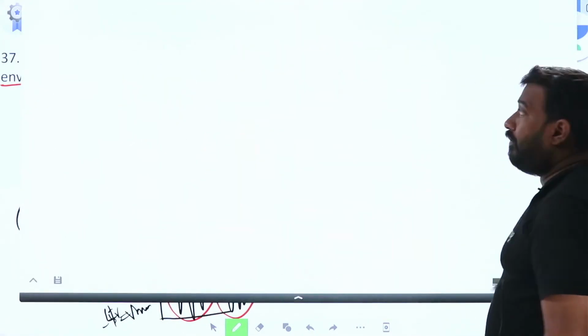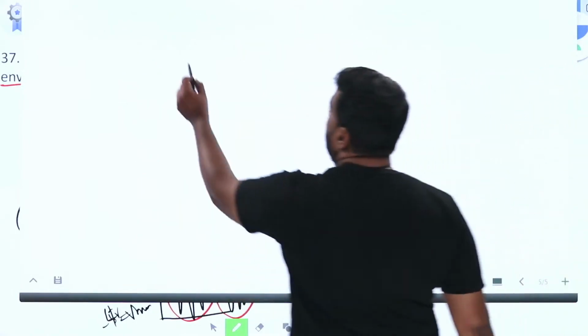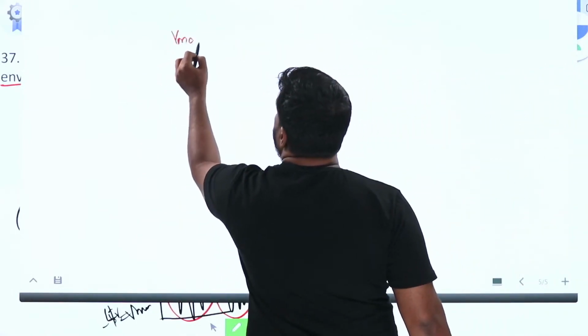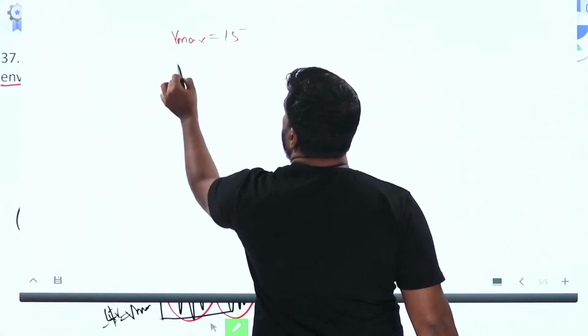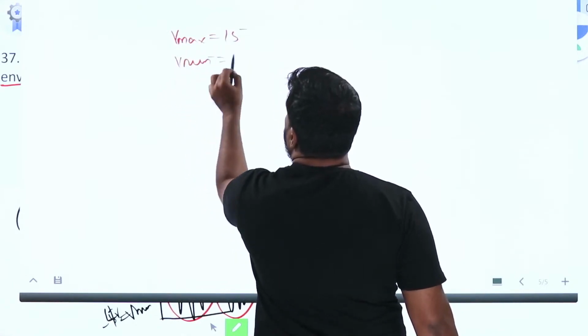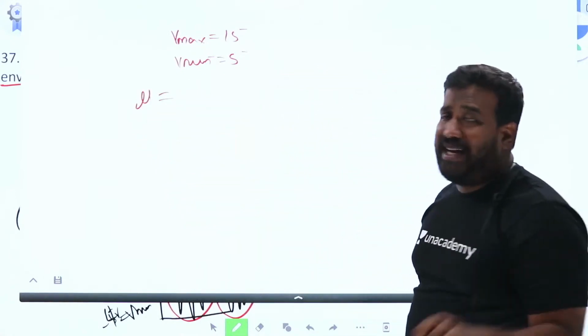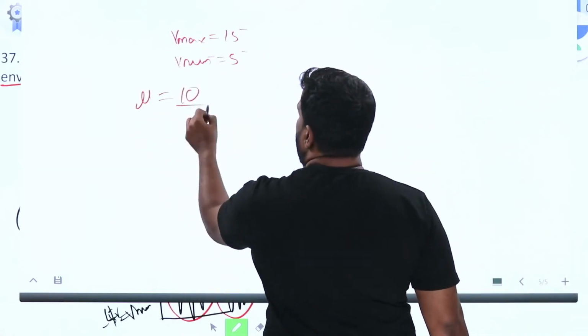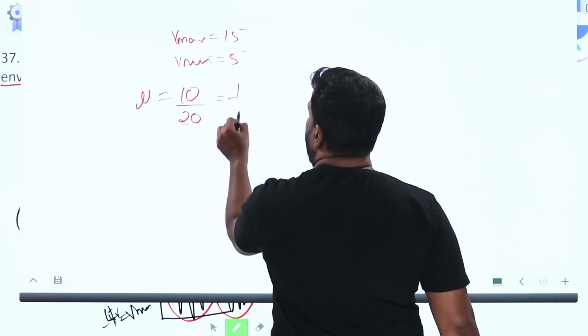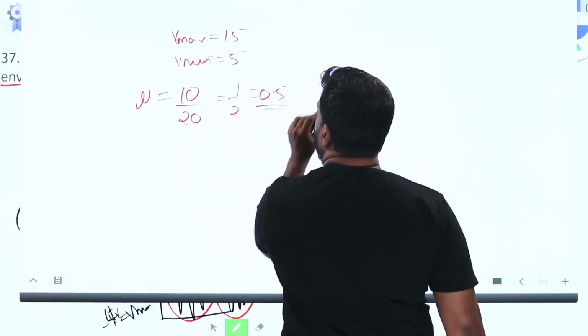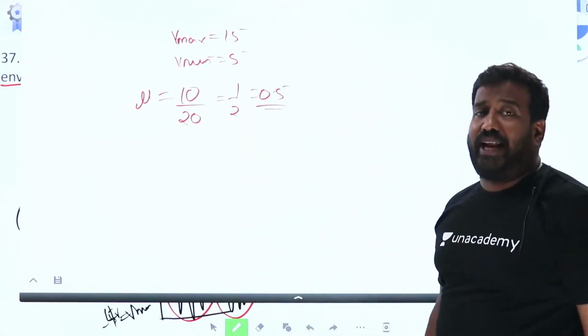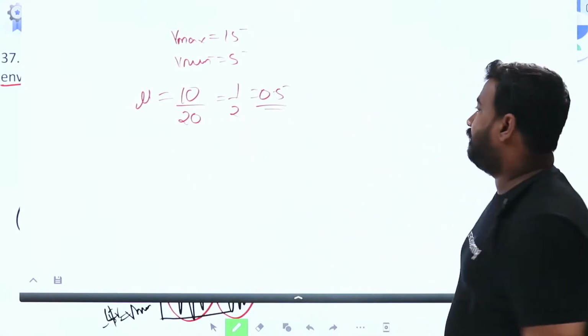In the diagram, we got V max is 15, V min is 5. In this case, mu is V max minus V min, 10, by V max plus V min, 20, so 1 by 2, 0.5. Demodulation using envelope detector is possible.